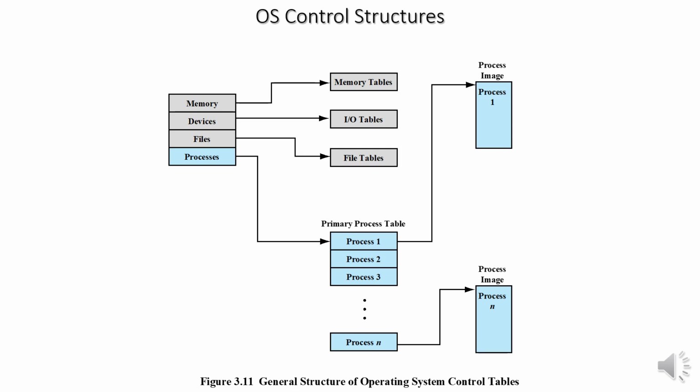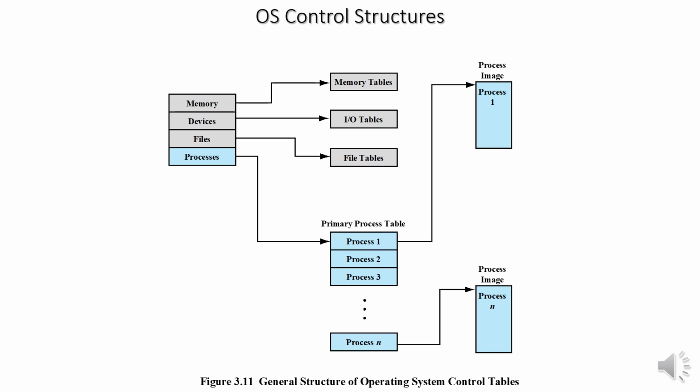If the operating system is to manage processes and resources, it must have information about the current status of each process and resource. The OS constructs and maintains tables of information about each entity that it is managing. There are 4 different types of tables maintained by the operating system. The tables are memory, I/O, file and process. Although the details will differ from one operating system to another, fundamentally all operating systems maintain information in these four categories. The figure shows the general structure of operating system control tables.